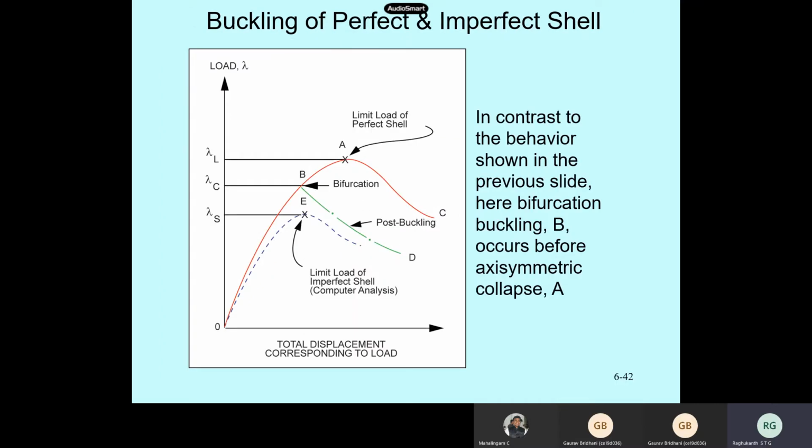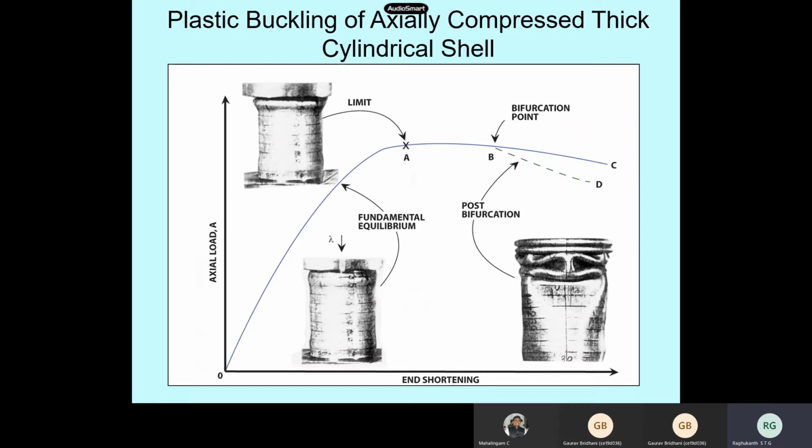In some shells, you can have this bifurcation point coming down, and before reaching A, at B itself, it can go to this. That can also happen. So two types of buckling modes are there: A, B, C, snap through buckling, or symmetric buckling, and A, B, D, which is your bifurcation buckling, or asymmetric buckling.